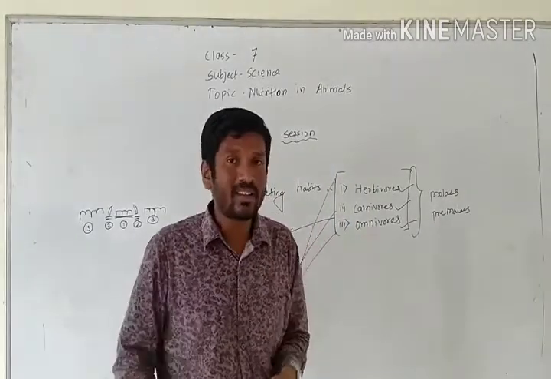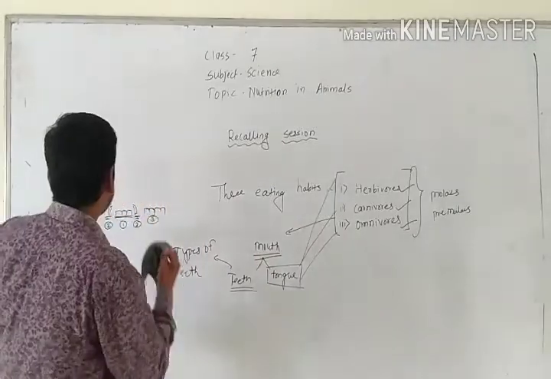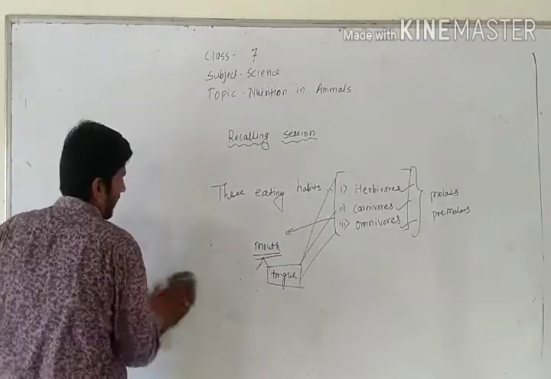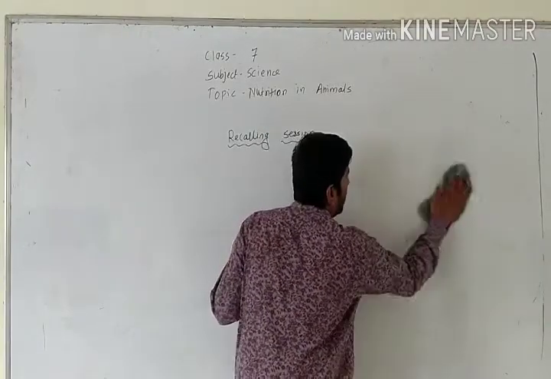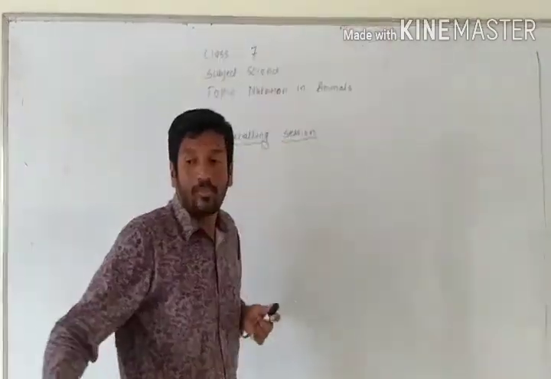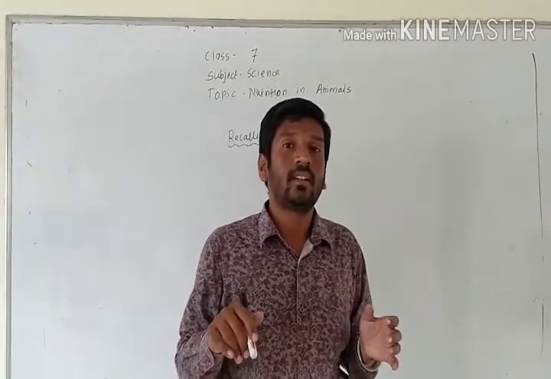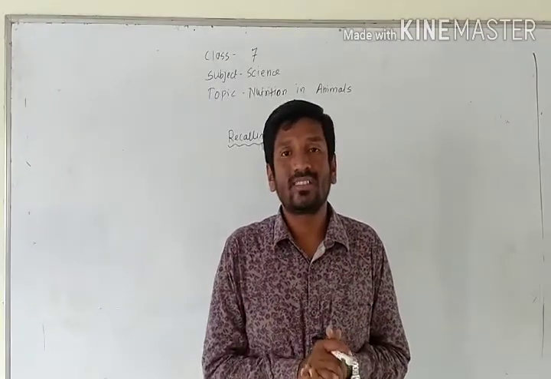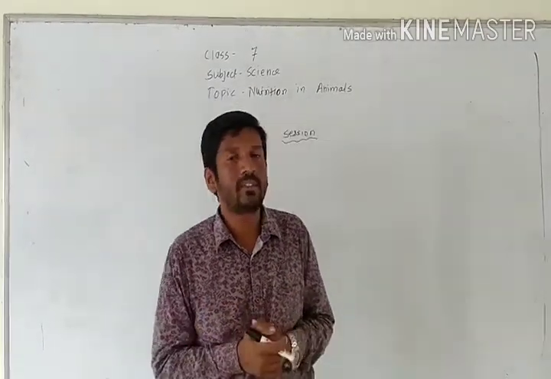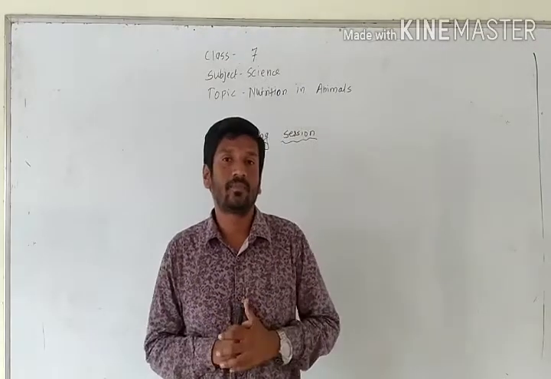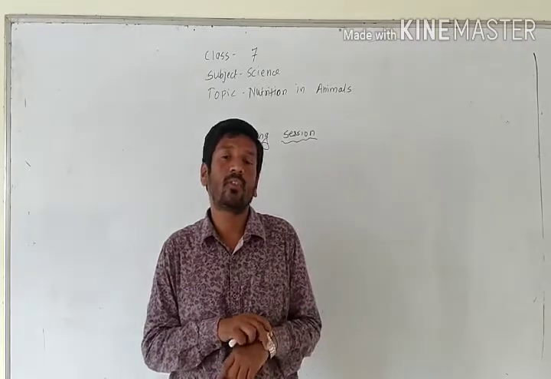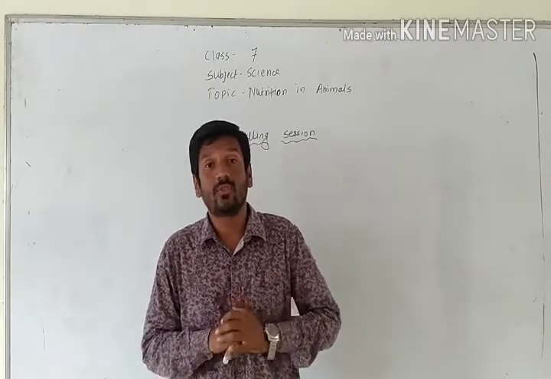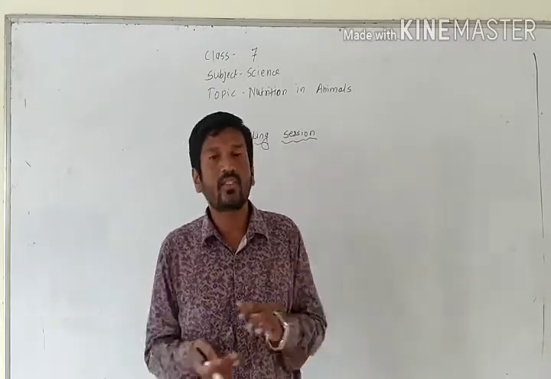That means the point that you should understand is that our body or our internal organs are made according to our food habits. What kind of food do we eat? It depends on that. Body system is made up according to our food habits. So food is the very essential part for us.